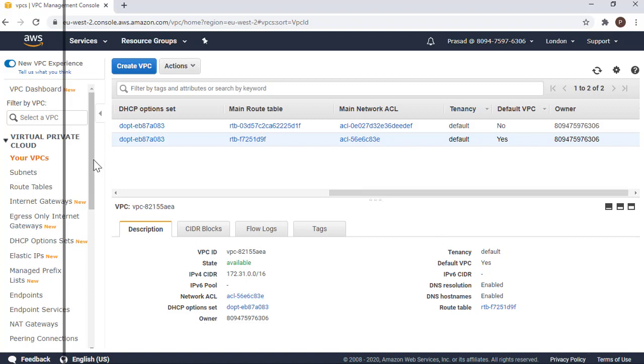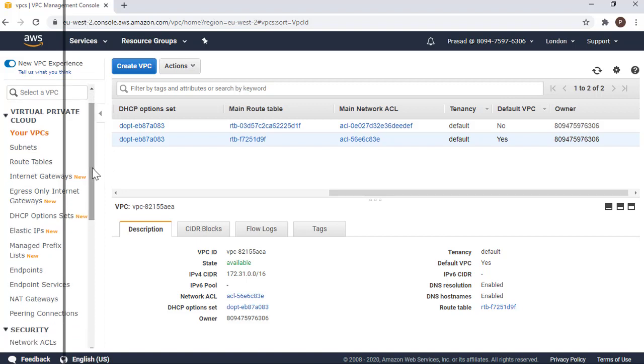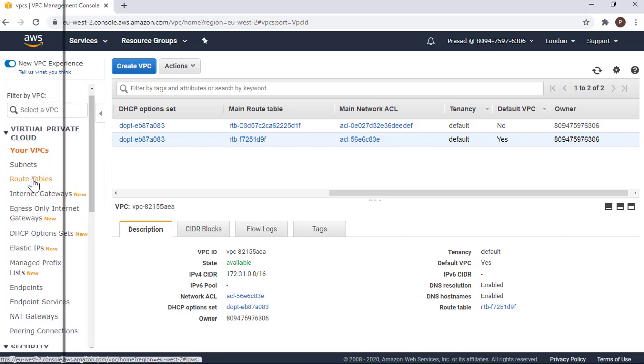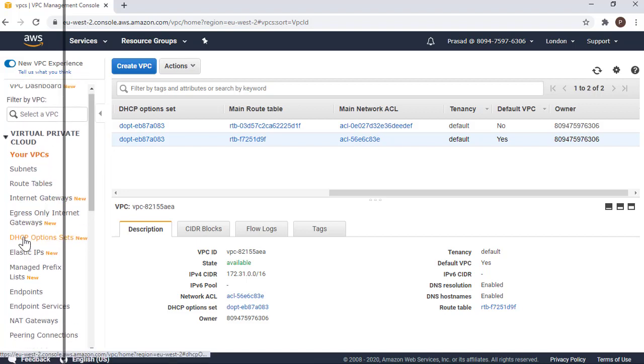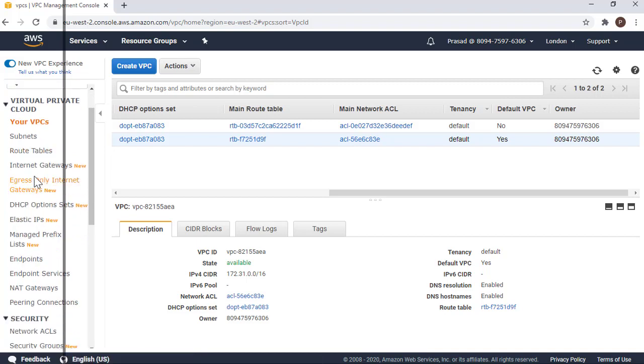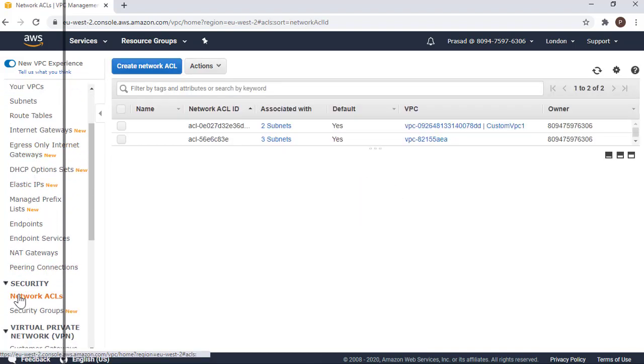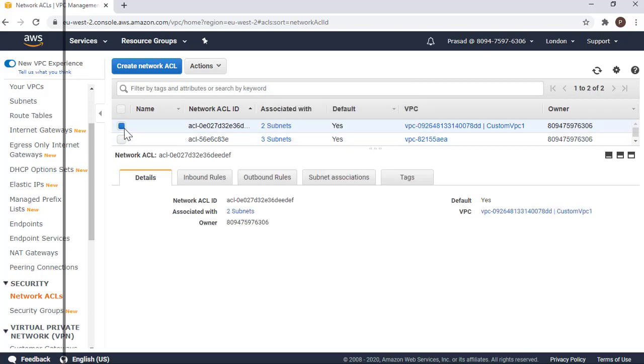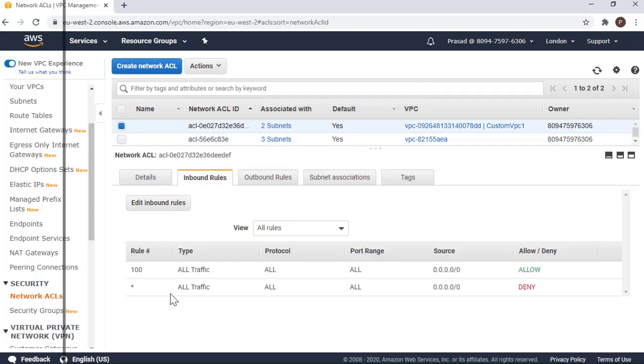Yes, there is a row for deny as well. So as I said, let me go back to the network. Why am I not able to see network ACLs? Network ACLs. As I said, network ACLs will have multiple rules, and rules will be evaluated as per the rule number.